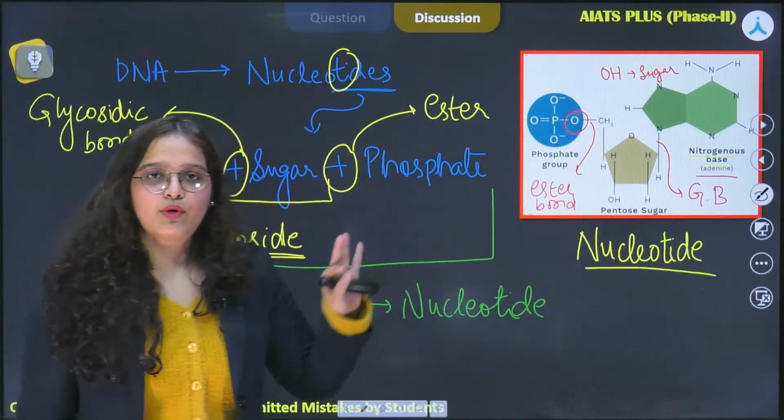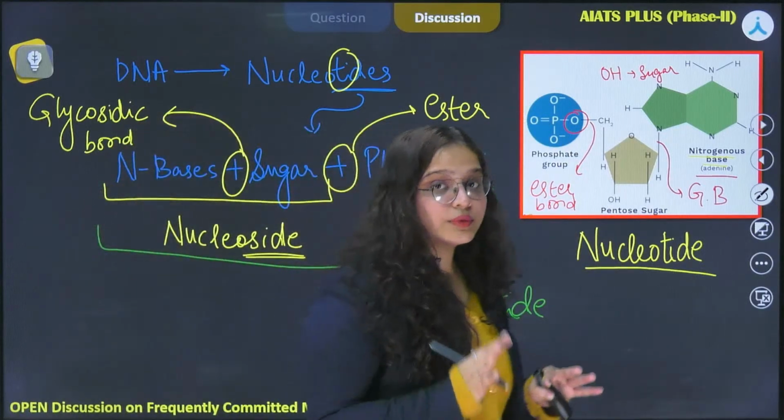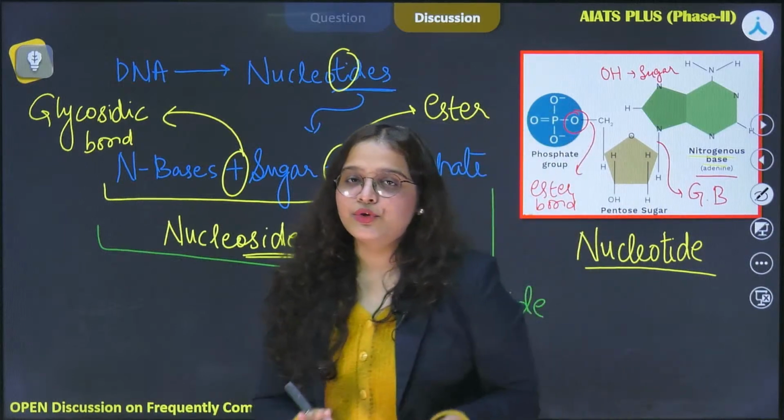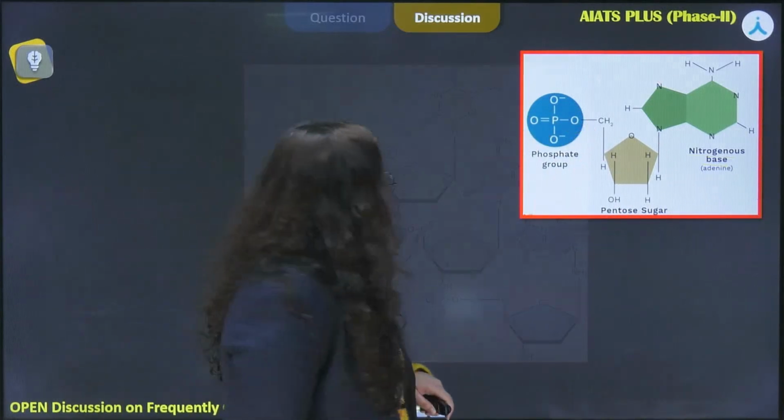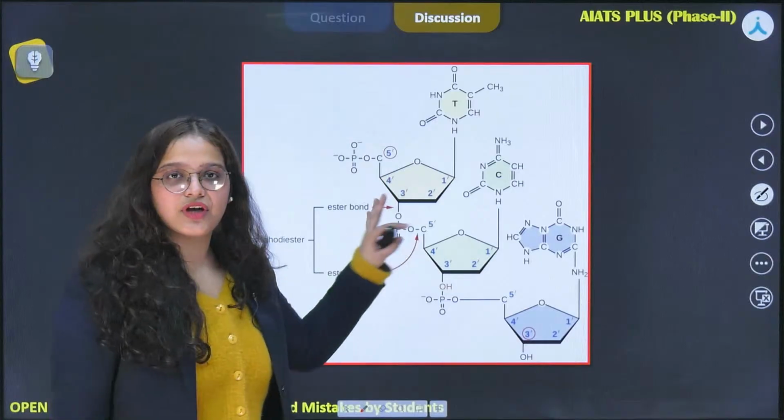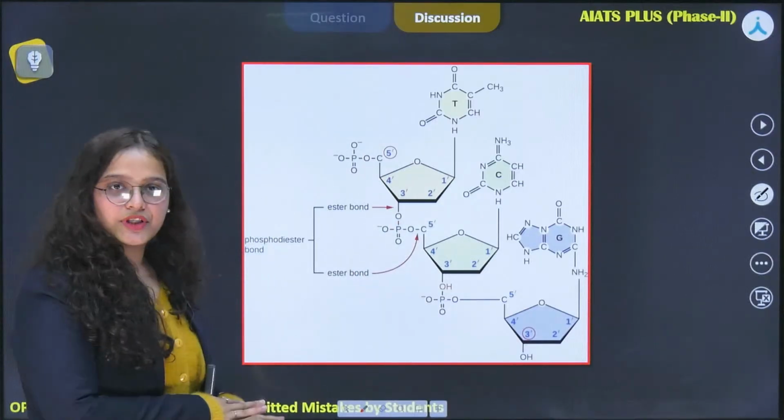So these bonds come together to form the structure of nucleotide, and then the polymer of nucleotides will together form the structure of the DNA that you see on the screen.